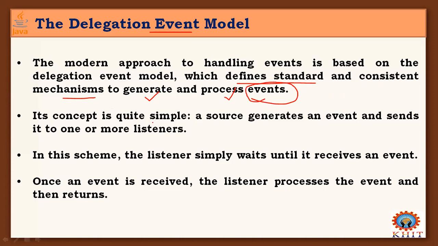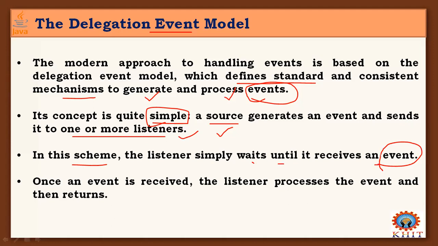Its concept is quite simple, and it is very simple to handle events based on this model in the new era. Here a source generates an event, and to generate an event we need a source, right? Whatever type of source it may be, it generates an event. When it generates an event, that event is sent to one or more listeners. There are listeners waiting for events generated by sources. The listener simply waits until it receives an event.